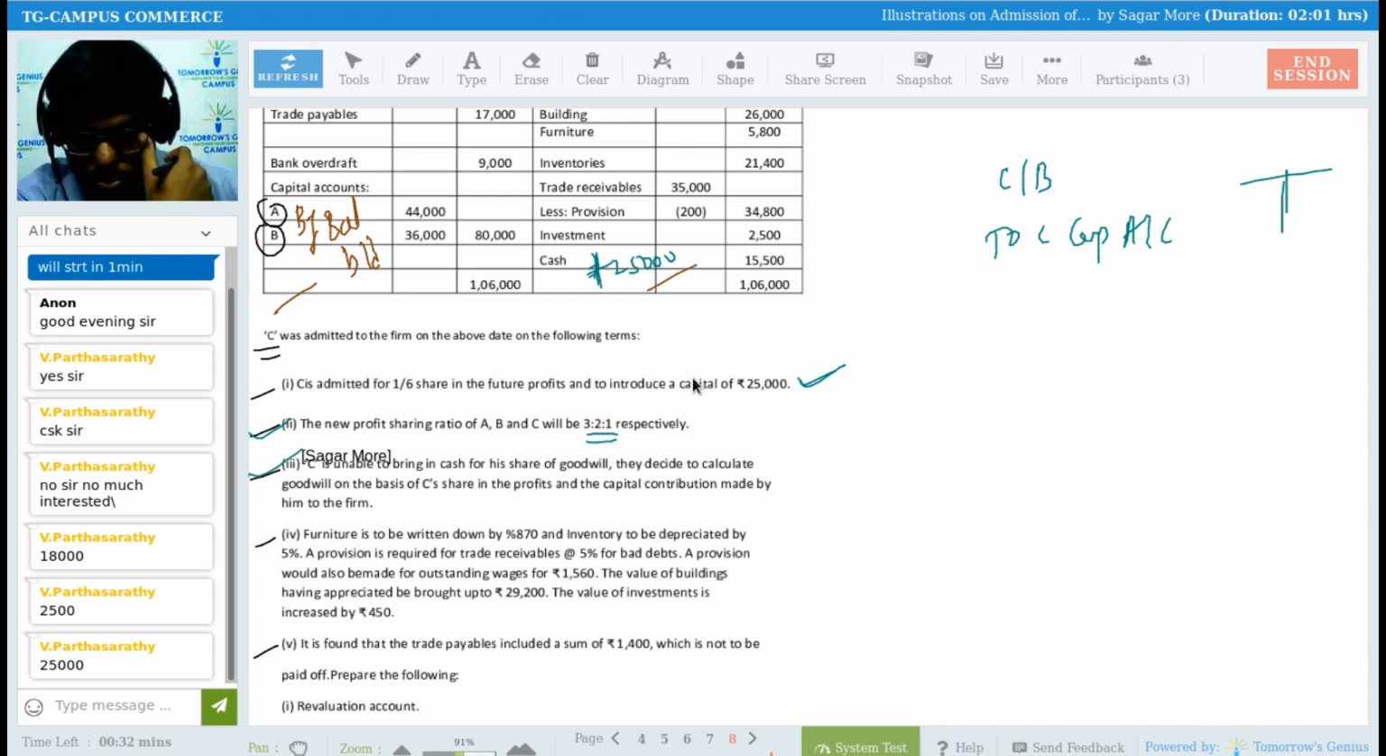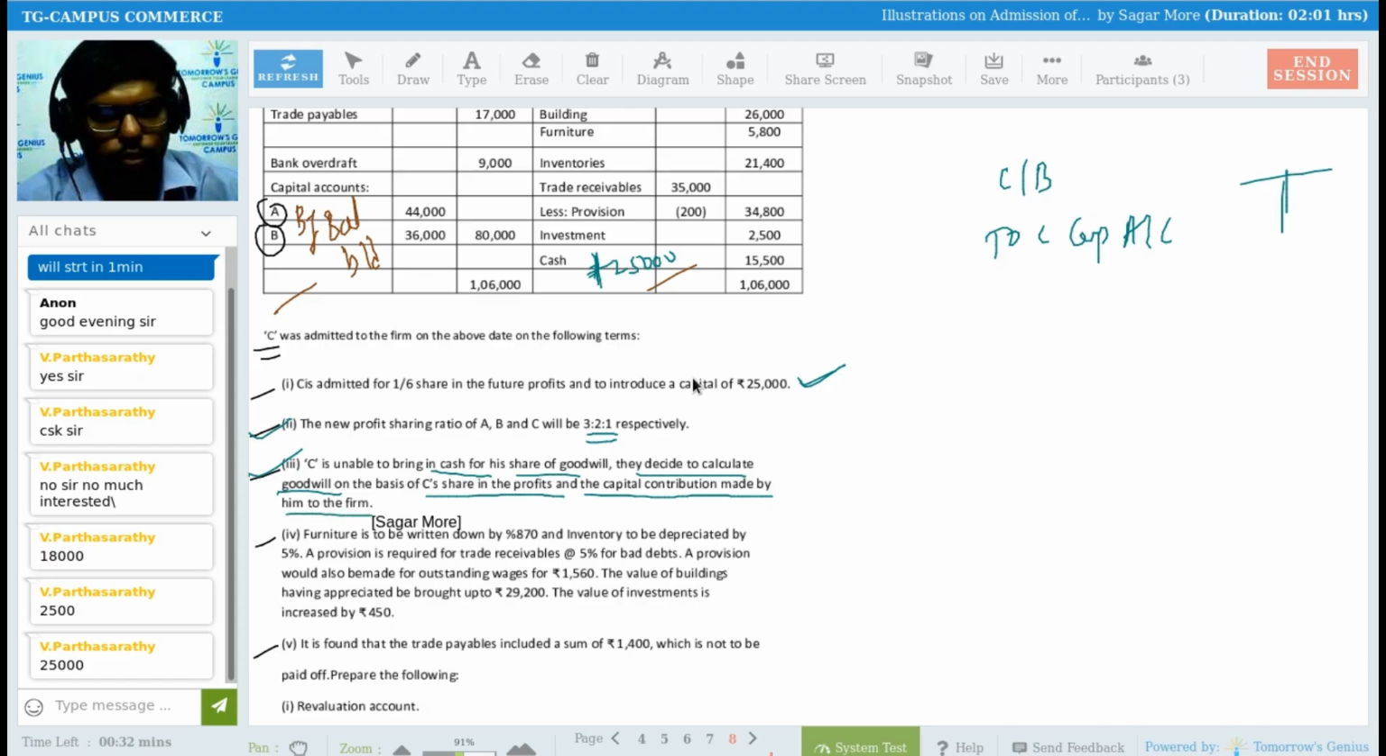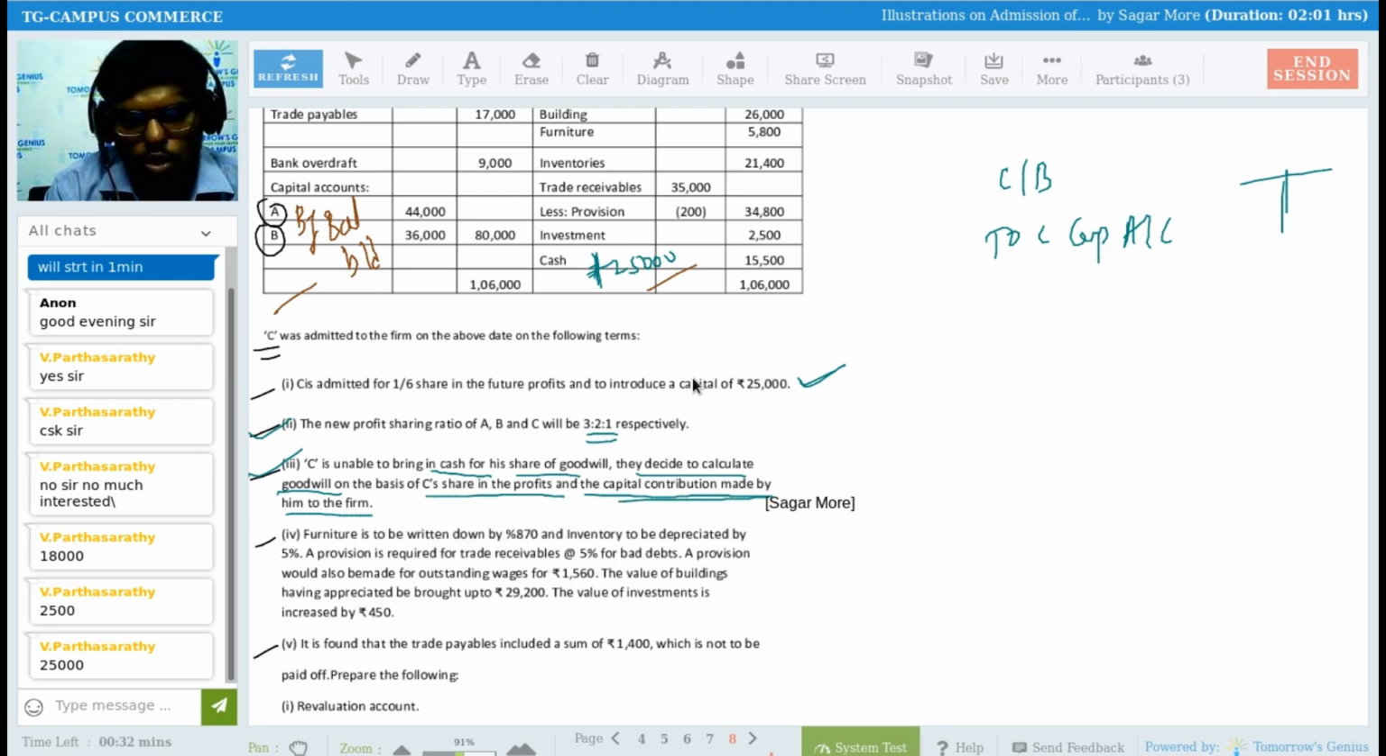Third adjustment. C, unable to bring in cash for his share of goodwill, they decide to calculate goodwill on the basis of C's share in the profit and the capital contribution made by him to the firm. So C is unable to bring in cash his share of goodwill. We have to calculate goodwill and pass journal entry accordingly, because he is unable to bring goodwill into the partnership from business.